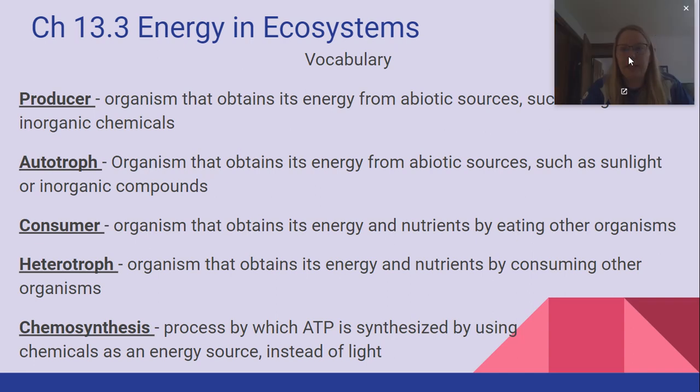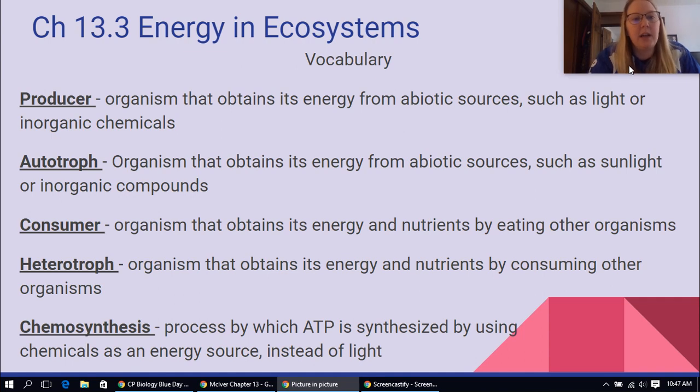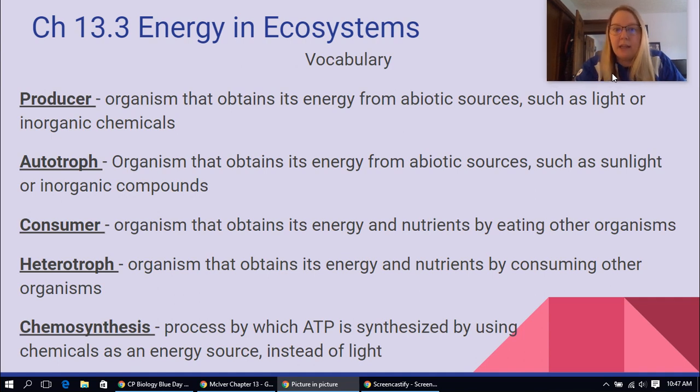So we're looking at the energy in ecosystems. So we are looking at the types of consumers that organisms are. So we have the producer. It's an organism that obtains its energy from abiotic sources such as sunlight or chemicals. These are your plants, your fungi, anything that can make its own food.